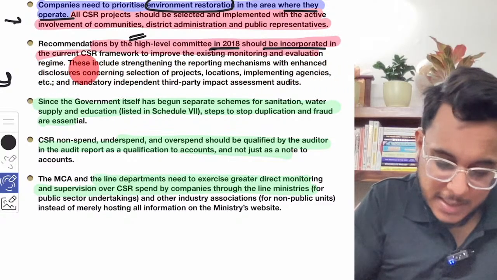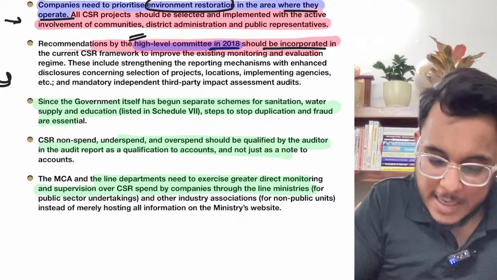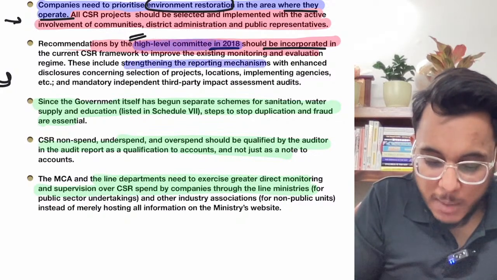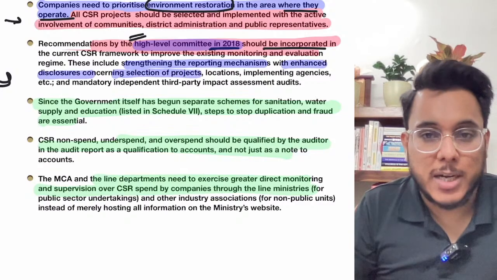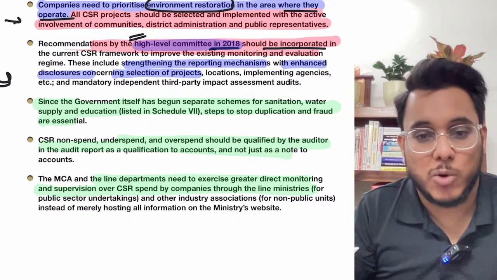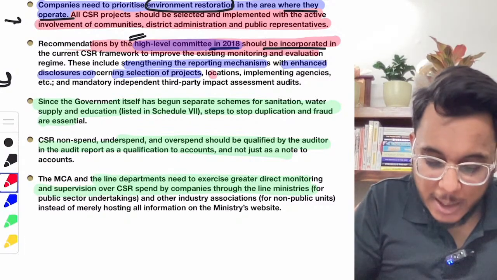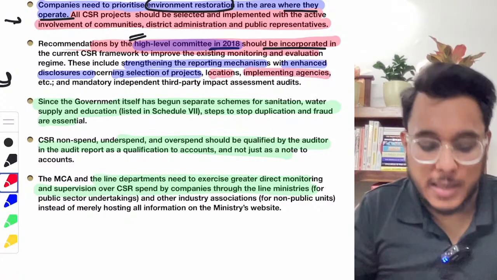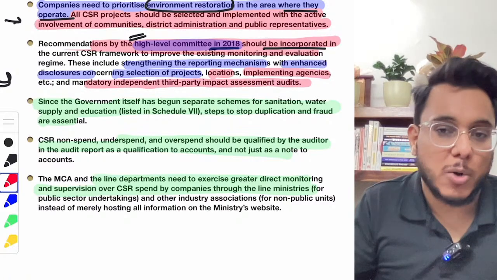First of all, let me erase it. So what has been suggested by the 2018 high level committee? Basically, we need to strengthen the reporting mechanisms with enhanced disclosures concerning the selection of project. You need to tell why you selected this particular project. What is the significance of that particular project? We need to tell the locations where the money will be spent, and the implementing agencies who will spend the money. Okay. Mandatory independent third party impact assessment audits need to be there.